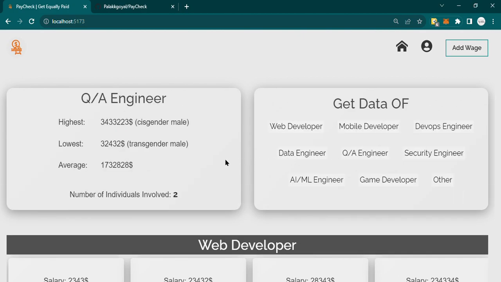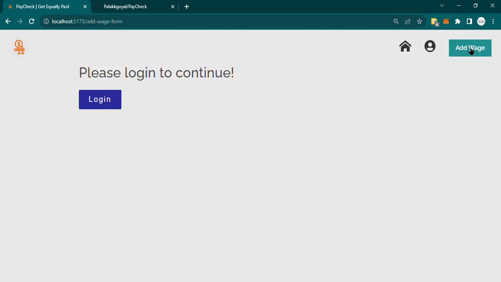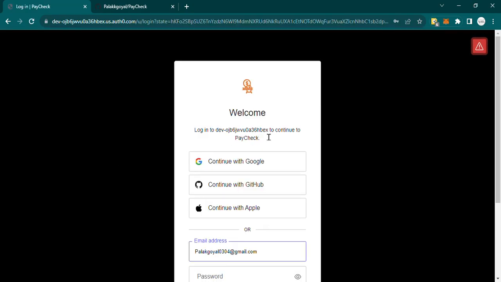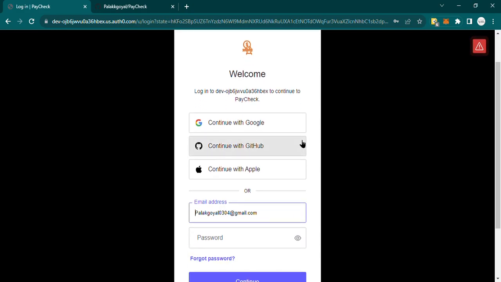Now if someone wants to add data, they can click on add wage button in the navbar. It will take them to add wage form page. We need to log in to add data. Let's click on the login button. Here I'm using Auth0 to log in. We can log in through Google, GitHub, Apple, or using our email address. I'm logging in through Google.